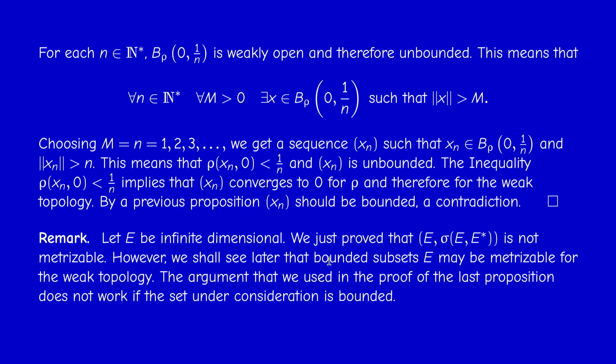This seems contradictory, but the argument that we used about unboundedness, if I take a bounded subset of E, I cannot use this argument anymore. So the whole space in the weak topology is not metrizable, but a bounded subset of E in the weak topology may be metrizable, and this happens if and only if the dual of E is separable. And this is something that we shall learn in section 4.5. So I will stop here, and in the next video I'm going to talk about convexity and the weak topology.